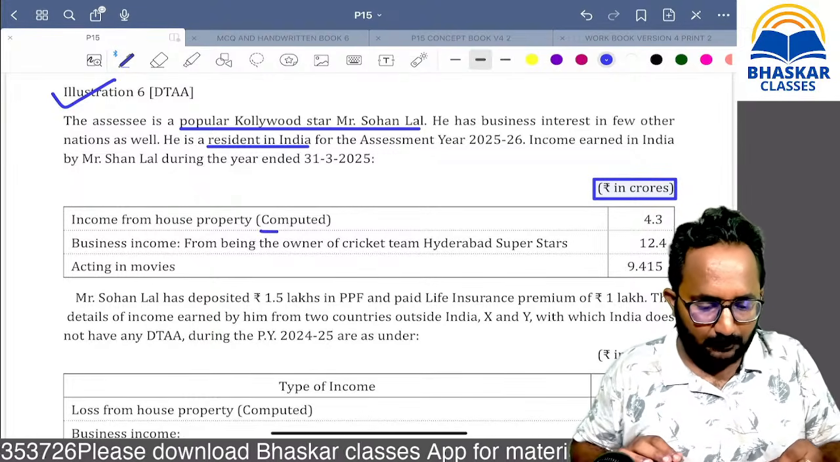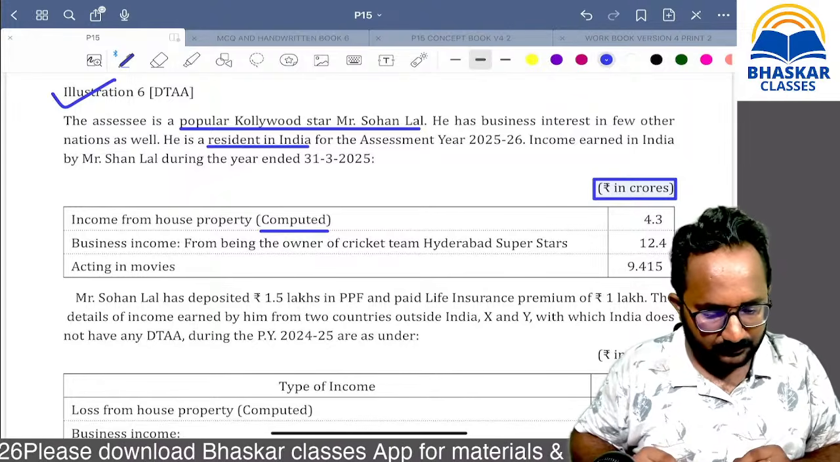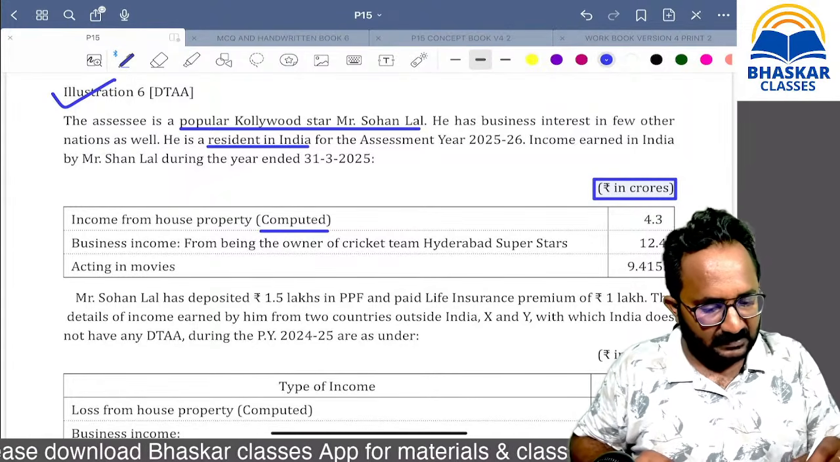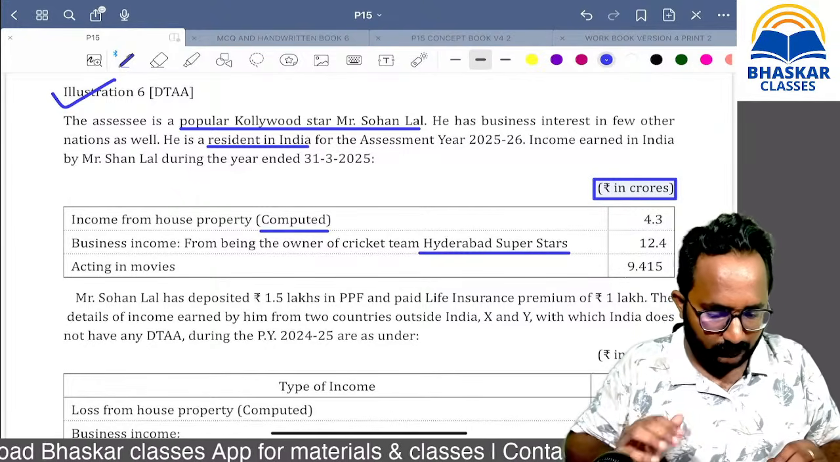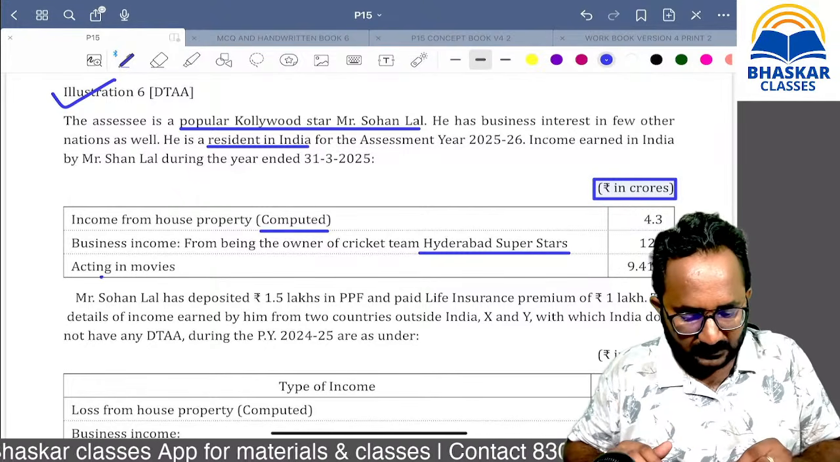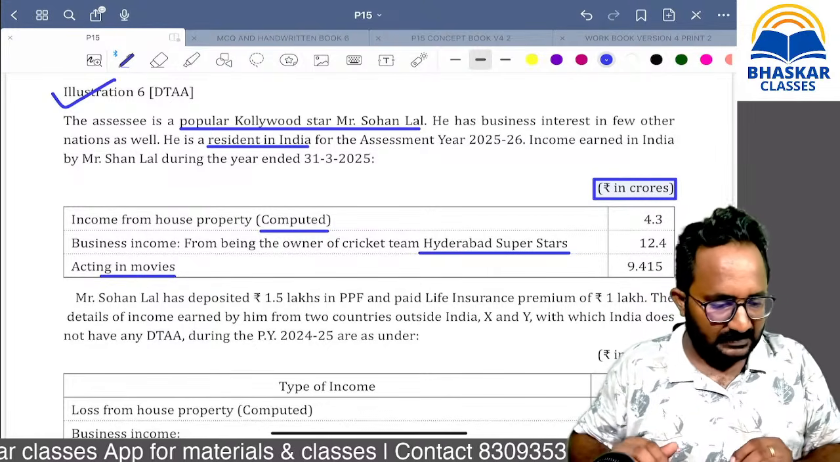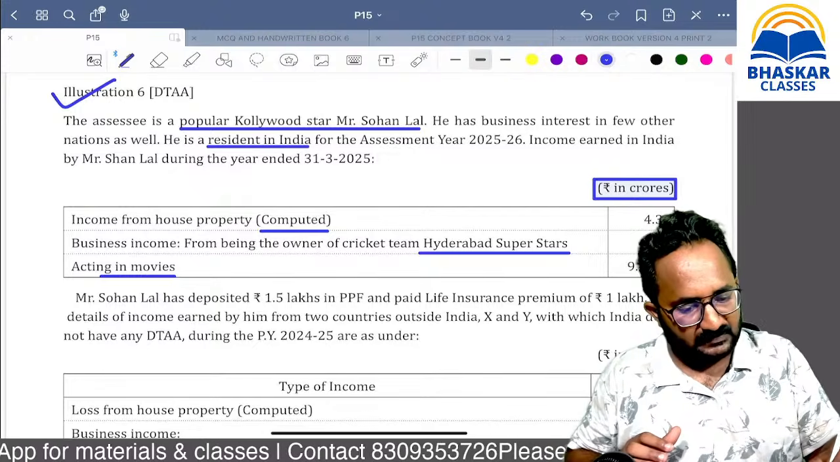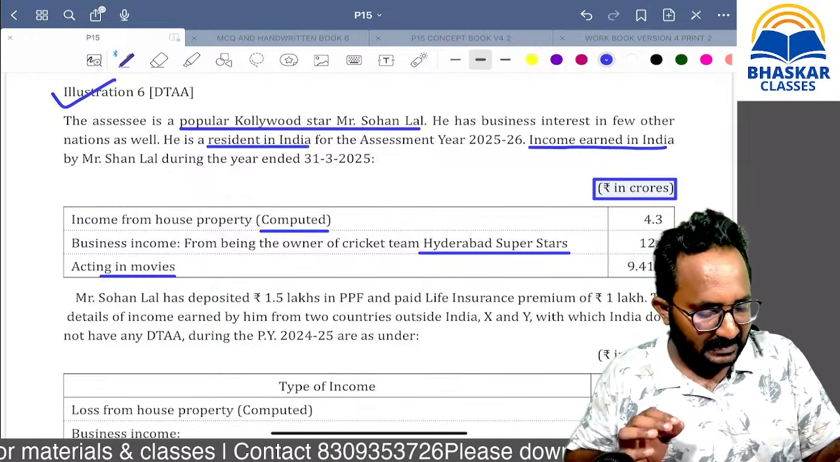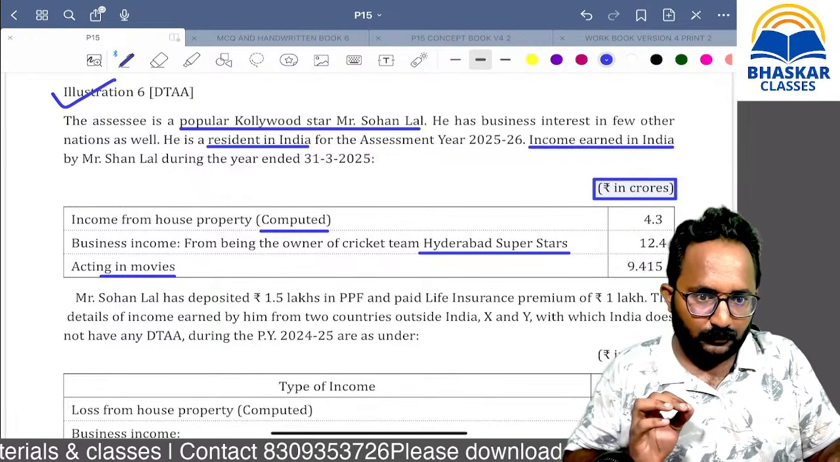Income from house property computed means the final income is given. Business income, that is as Hyderabad superstar team owner, he has income of 12.4 crores. Acting in movies also he has income of 9.415. So this is income totally earned in India. Then what about the foreign income, sir?